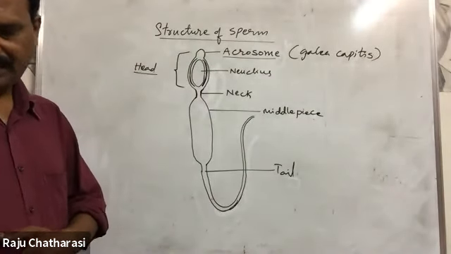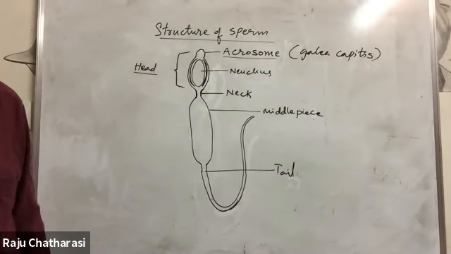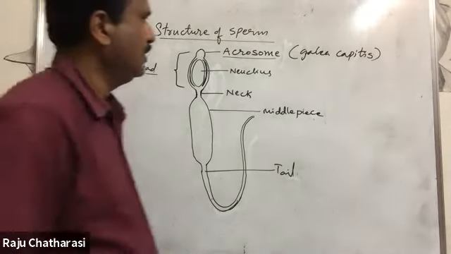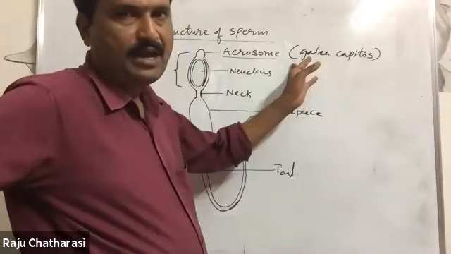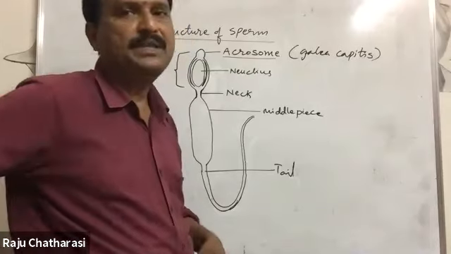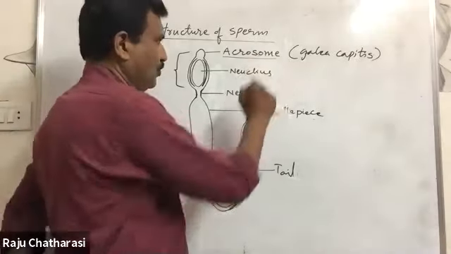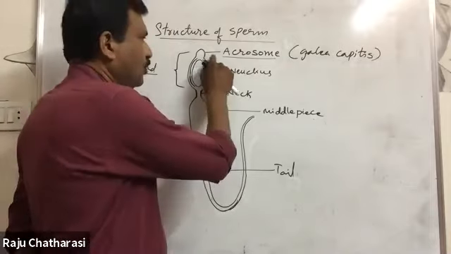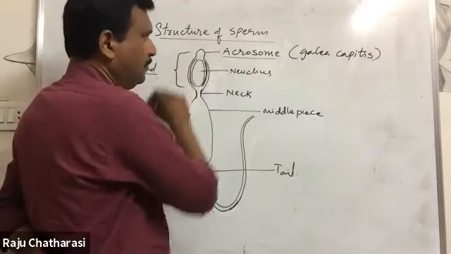Acrosome possesses some enzymes like proteases, acid phosphatases, and hyaluronidase. All these enzymes help in the penetration into the ovum during fertilization. So this is about acrosome. Please listen, everybody. Acrosome is a cap-like structure. It is the anterior part of the sperm.